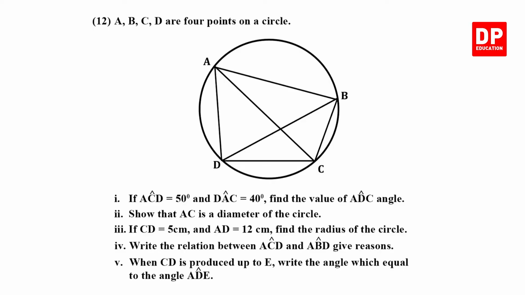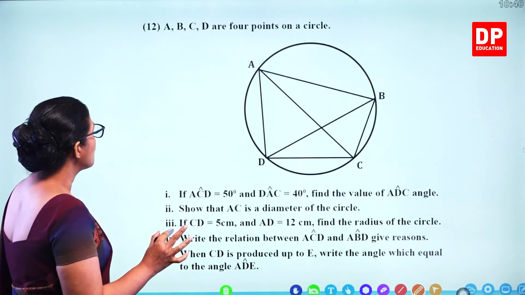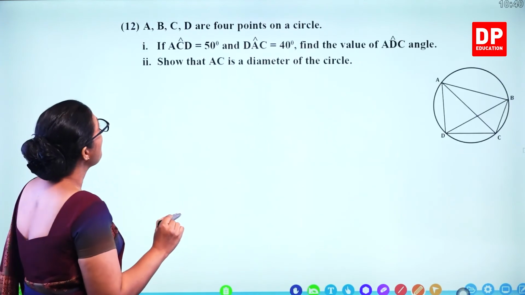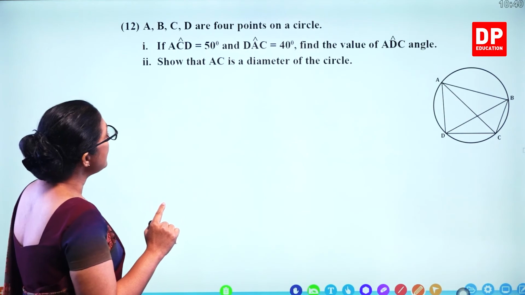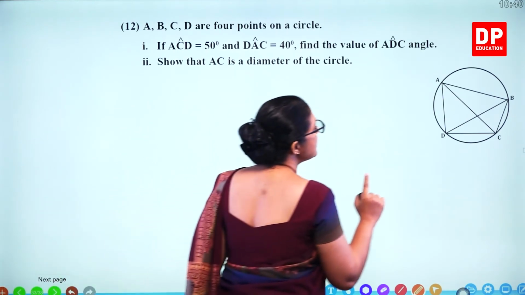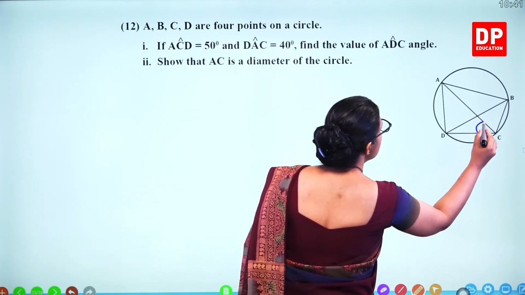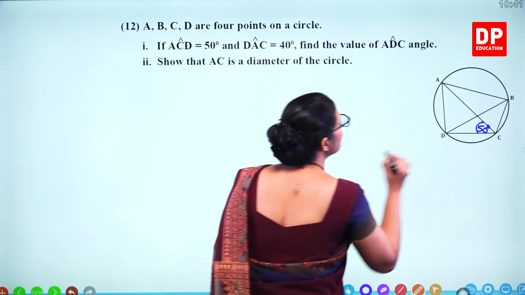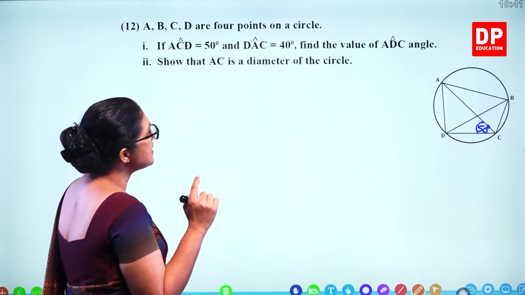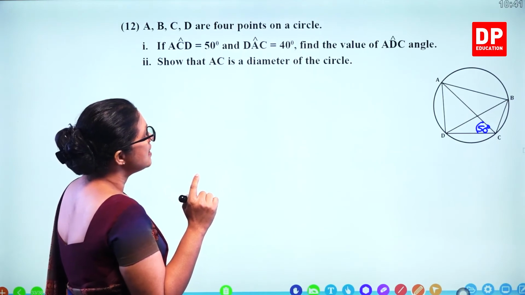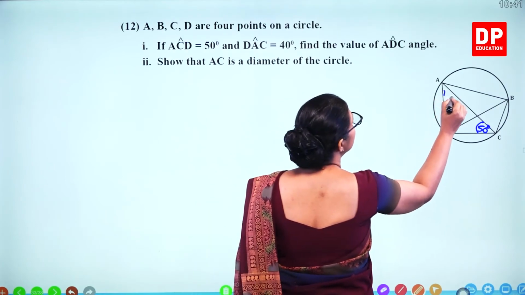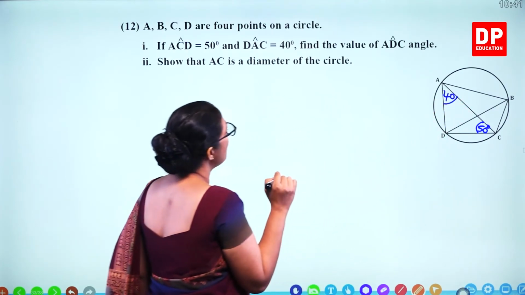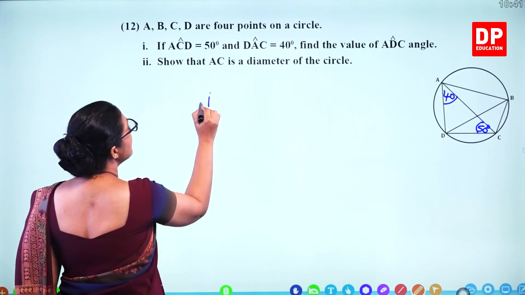Now we look at the last question. Question number 12, again about proofs. So we'll do it separately. A, B, C, D are 4 points on a circle. If angle ACD is 50 degrees and angle DAC is 40 degrees, find the value of ADC.